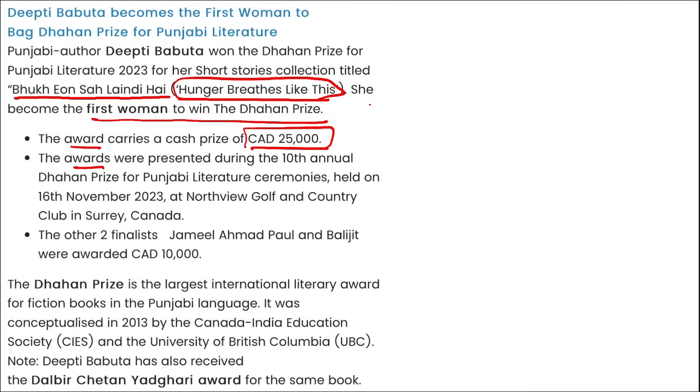This award was presented during the 10th annual Dhahan Prize for Punjabi Literature ceremonies held on 16th of November. The other two finalists were marked here, and this Dhahan Prize is the largest international literary award for fiction books in Punjabi language. Right? Then next thing, if I ask you friends, tell me the best tourism village of India.